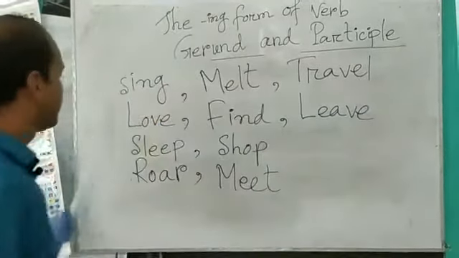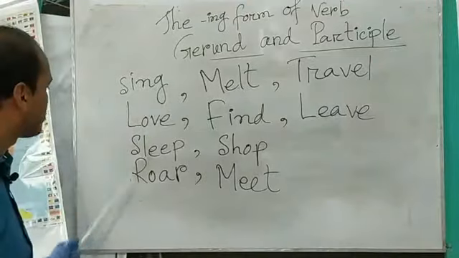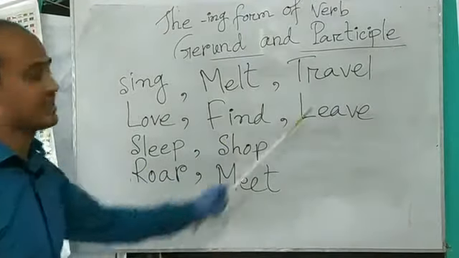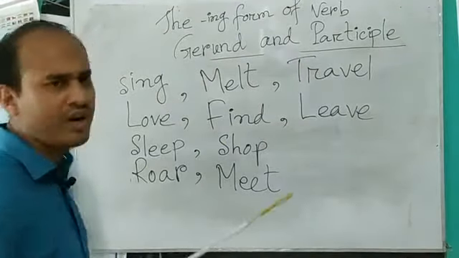Here we can see ten words, and these all are verbs, dear learners.